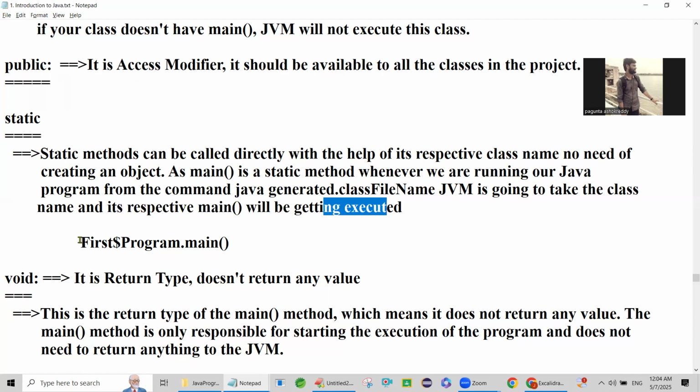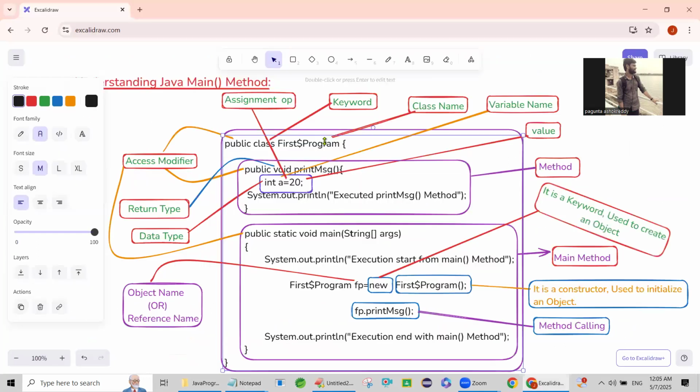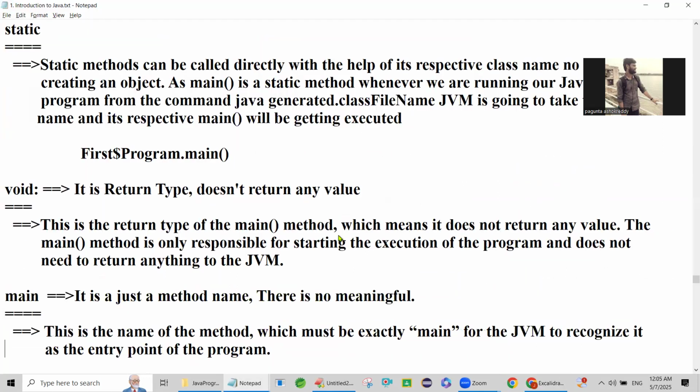What is the class name? First program, dot main method. What is the class name? First program. This is the first program. What is the main method? Like that, the JVM will invoke it. Then void is the return type. It does not return any value.